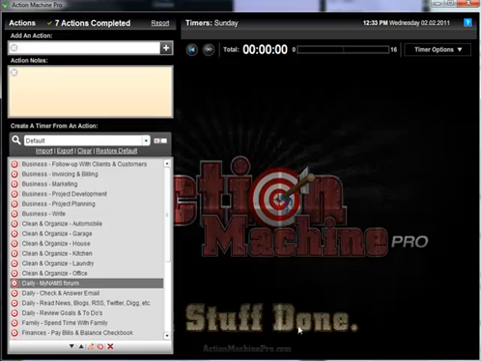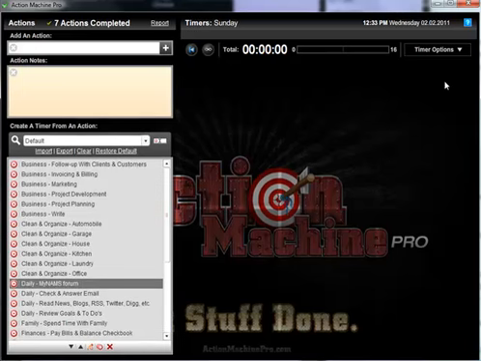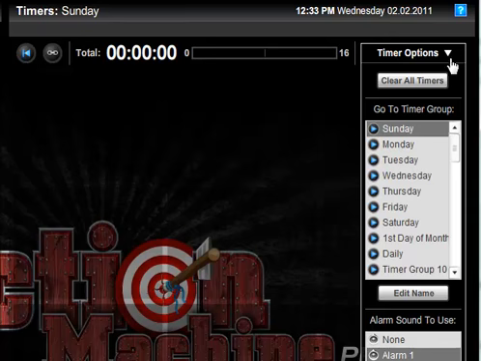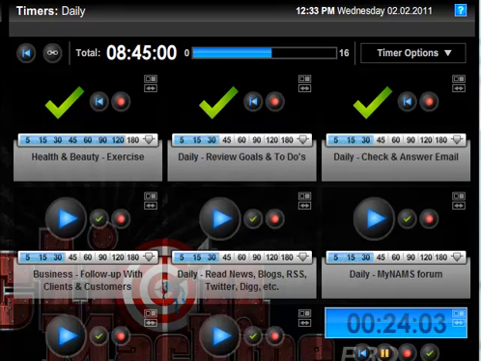And you can see this starts out as a blank screen, and this is probably what you will see when you get this tool. But then I can click over here and I can show you my daily, which is here. This is the activities that I have scheduled on a daily basis. These are the things that are important to me. Exercising, reviewing my goals and my daily to-dos, checking email, and I've got them down here in the order pretty much of the things that I'm going to do and the way I want to do them.